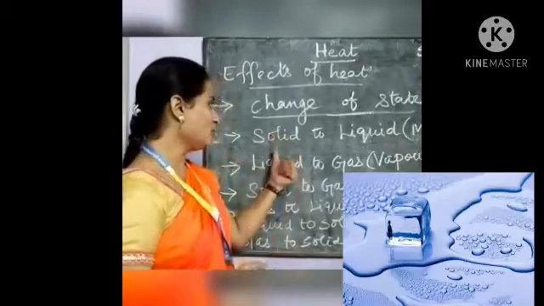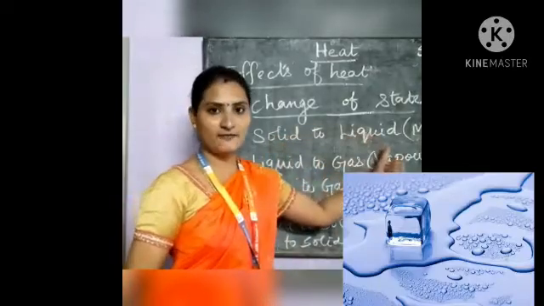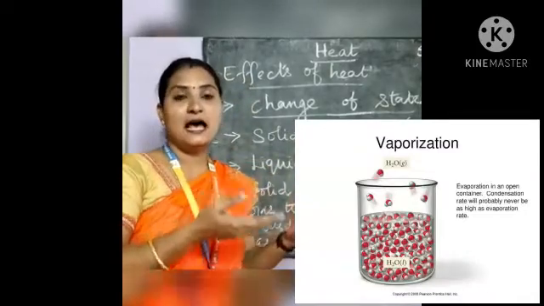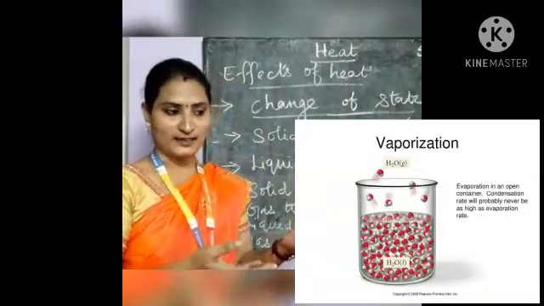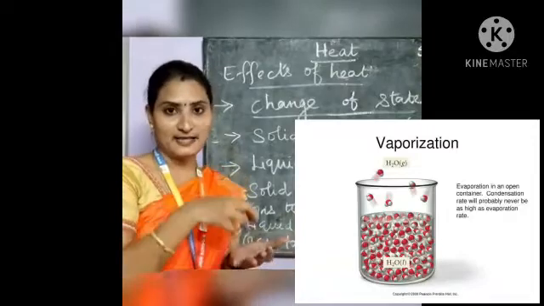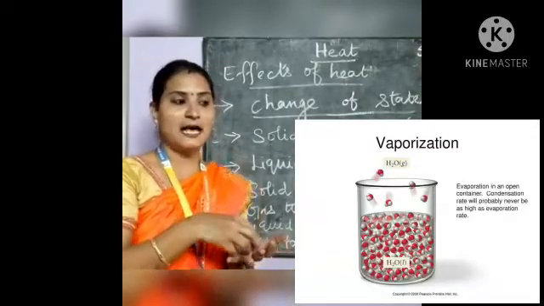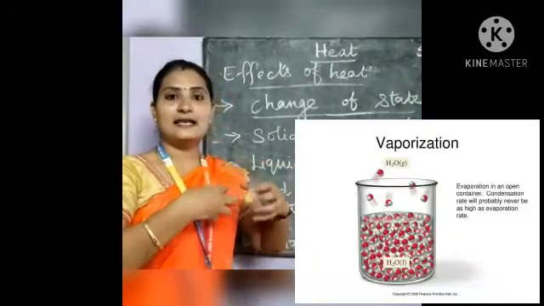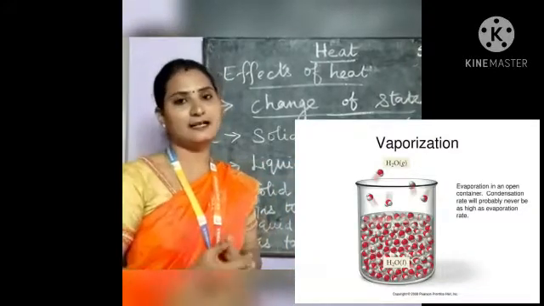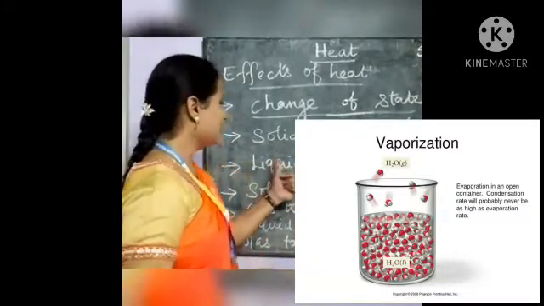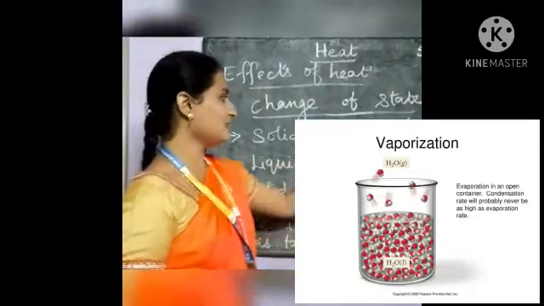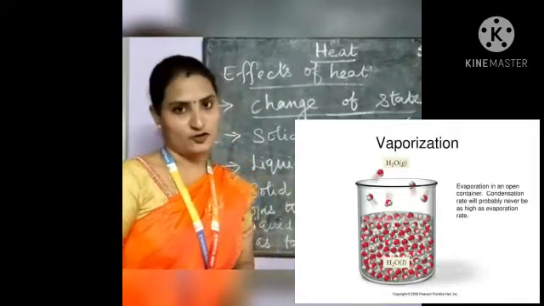So this is how a solid will change to a liquid. And in the second case, liquid: when you apply heat to the liquid form of water, the water molecules present in the liquid start to move further away, and they start to escape as vapor to the surroundings. So this is how a liquid changes to a gaseous state. That process is named vaporization.